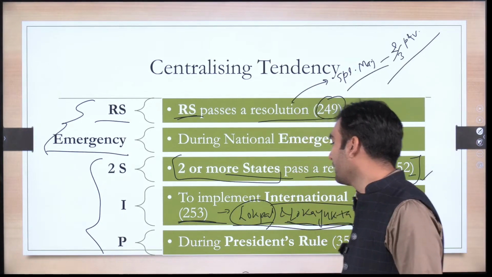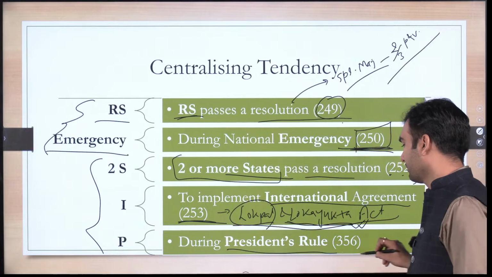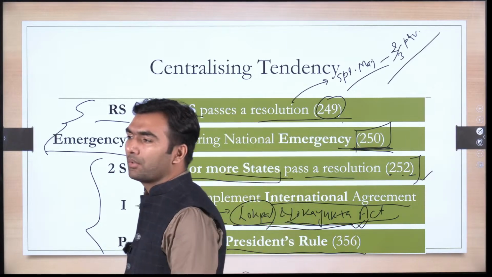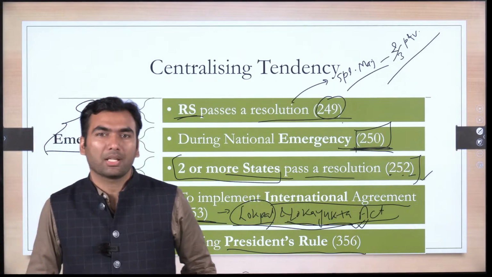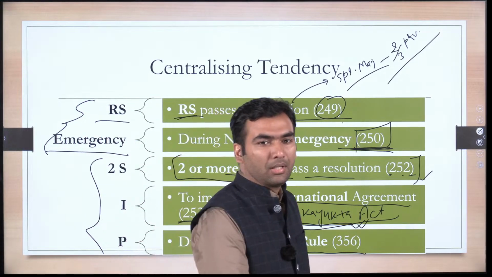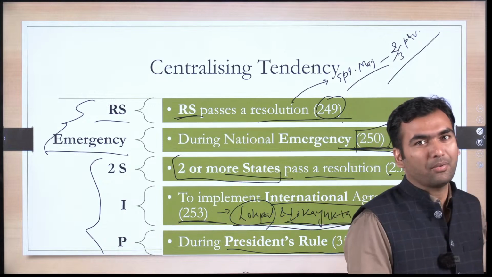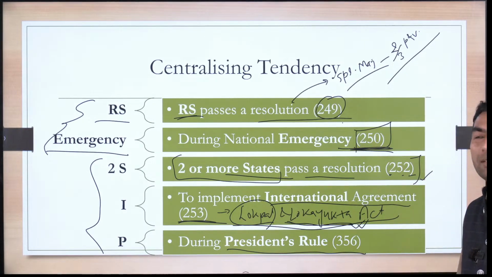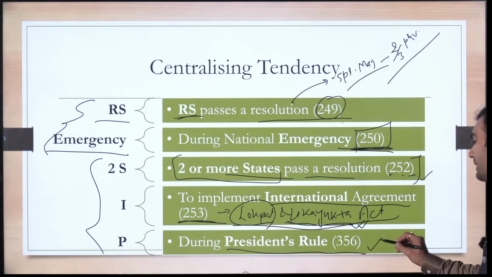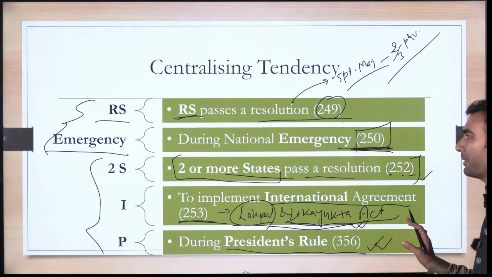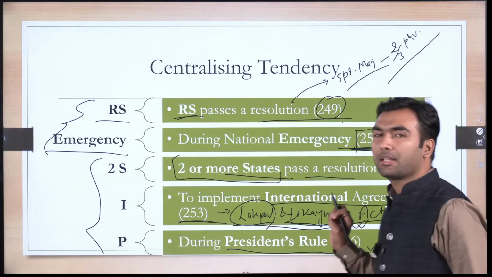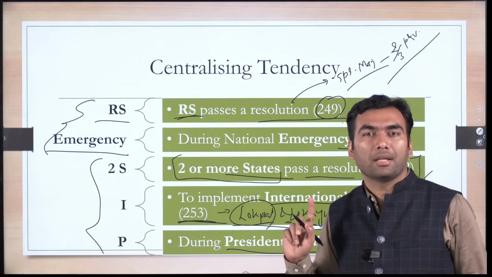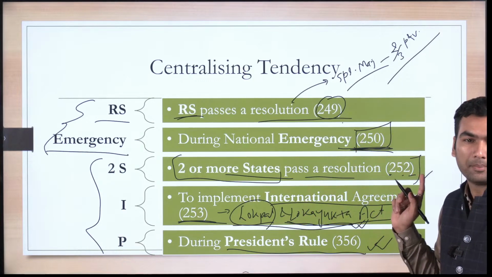Next is during president rule. There are a lot of states under president rule. Yesterday only the president rule has been lifted from Jammu and Kashmir. And before you write the mains answer, definitely there will be one or two instances of president rule in one state or another. So this is another, under Article 356. If a state is under president rule, the power to make laws is transferred to parliament.